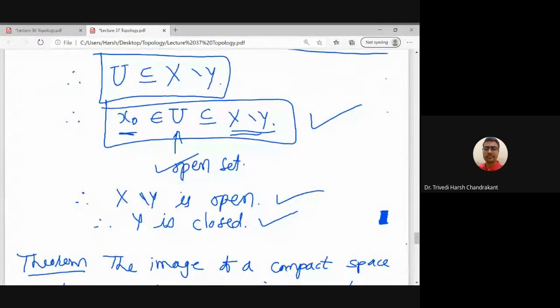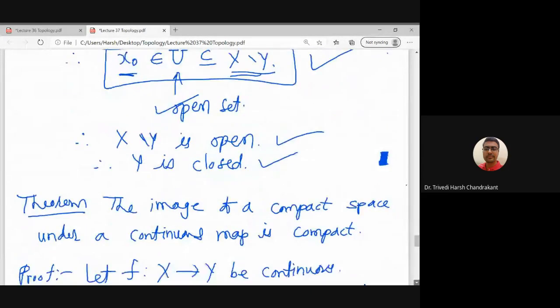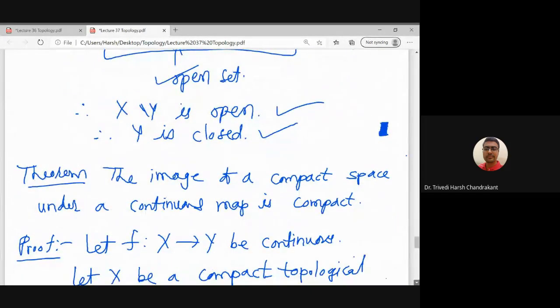So the last result which I would like to discuss today is regarding compactness being a topological property. Topological property means it is preserved under homeomorphism or continuous function. So what is the statement? The statement is that the image of a compact space under a continuous function is always a compact set.